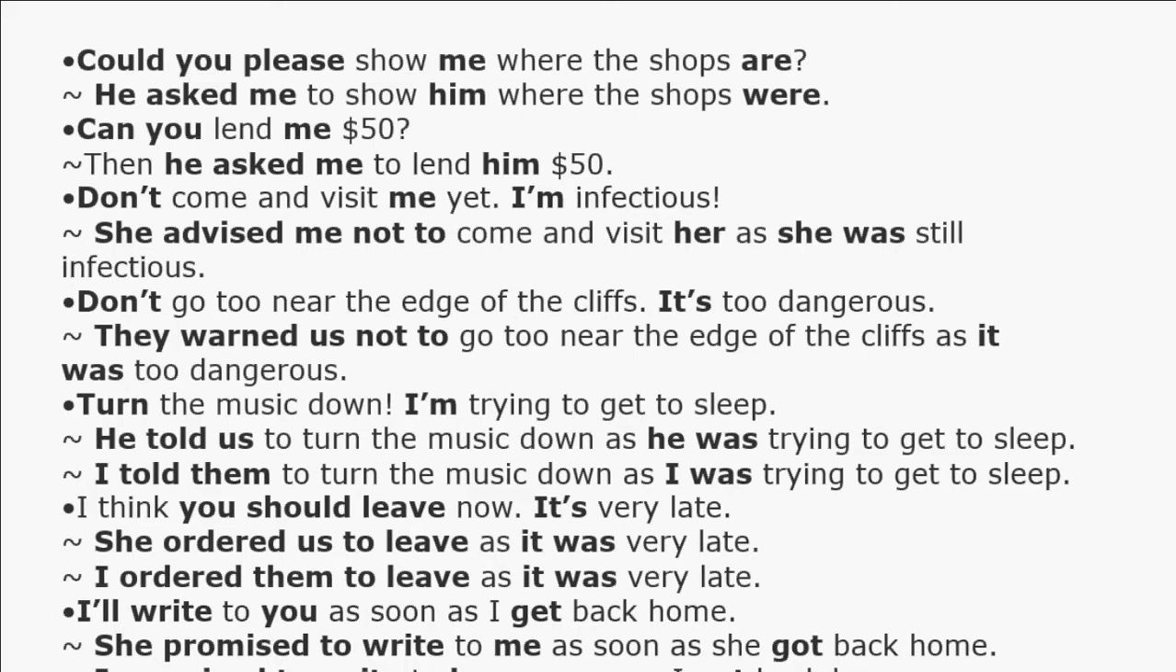"Don't go too near the edge of the cliffs. It's too dangerous." Again, we have a sentence where there is a warning. So instead of tell, we can say warn. They warned us not to go too near the edge of the cliffs, as it was too dangerous. "Turn the music down. I am trying to get to sleep." He told us to turn the music down, as he was trying to get to sleep. I told them to turn the music down, as I was trying to get to sleep.